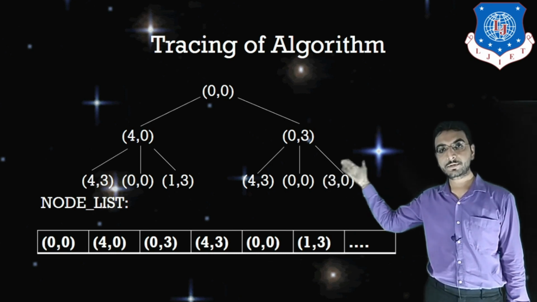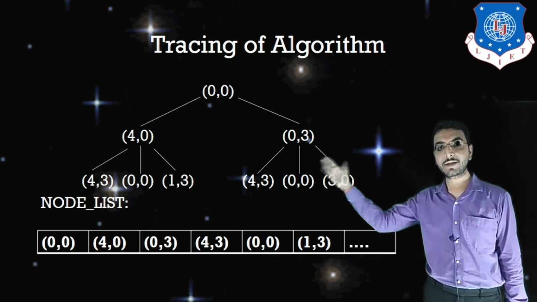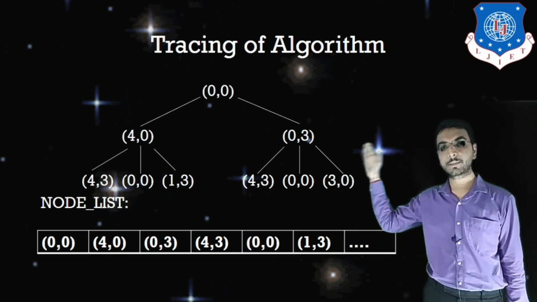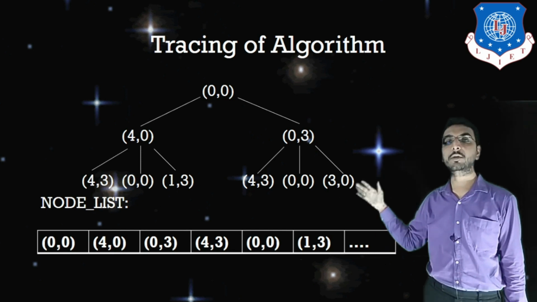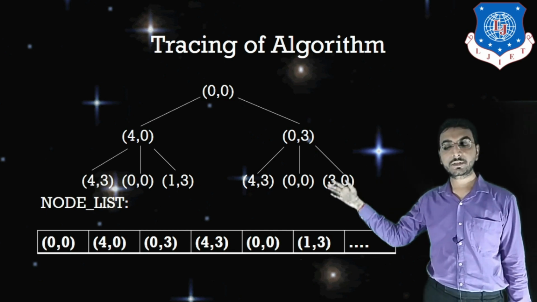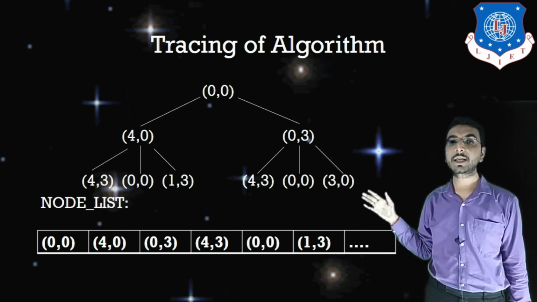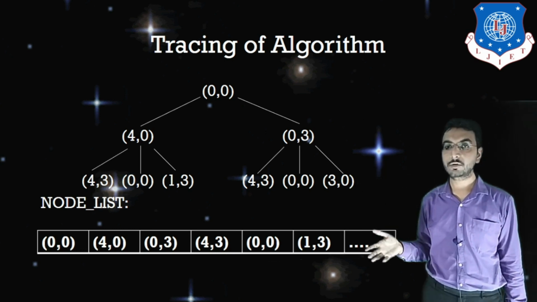After exploring 4, 0, I have added three more nodes to my queue, and those nodes are 4, 3, 0, 0 and 1, 3. 4, 3 means I have filled the 3 gallon jug fully. 0, 0 means I have poured the 4 gallon jug water onto the ground.